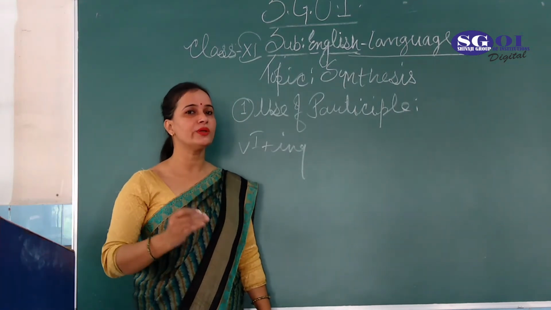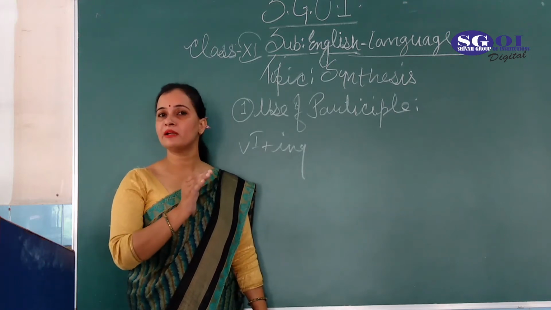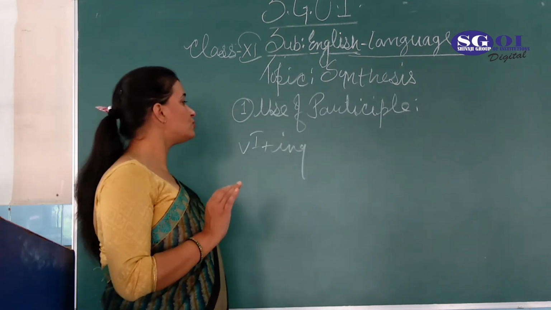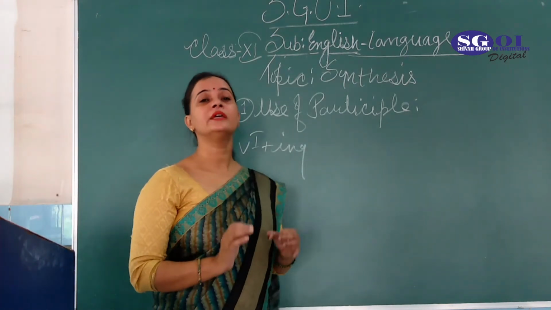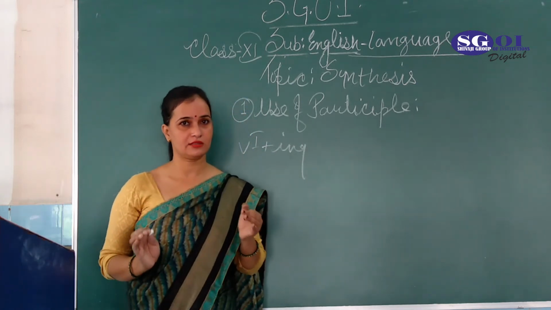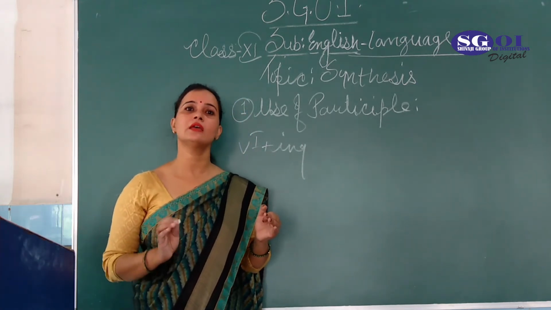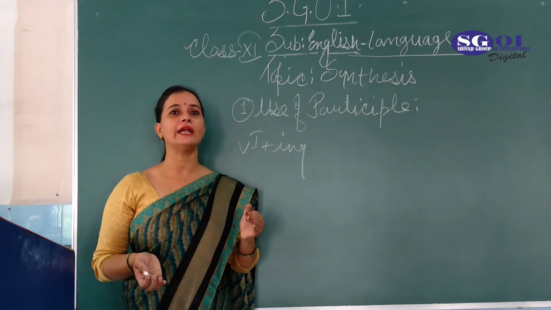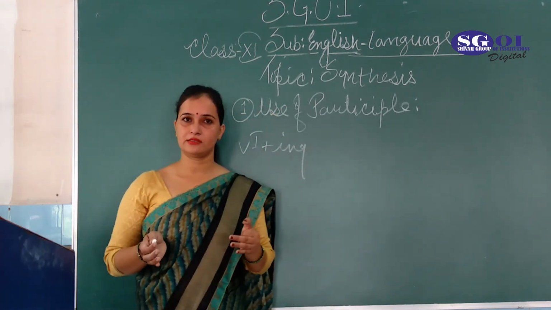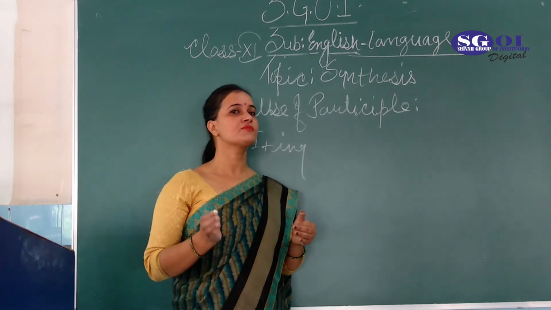The work is going on continuously, simultaneously. One more thing is that there is no time gap in the sentence, and the subject is the same in both the sentences.